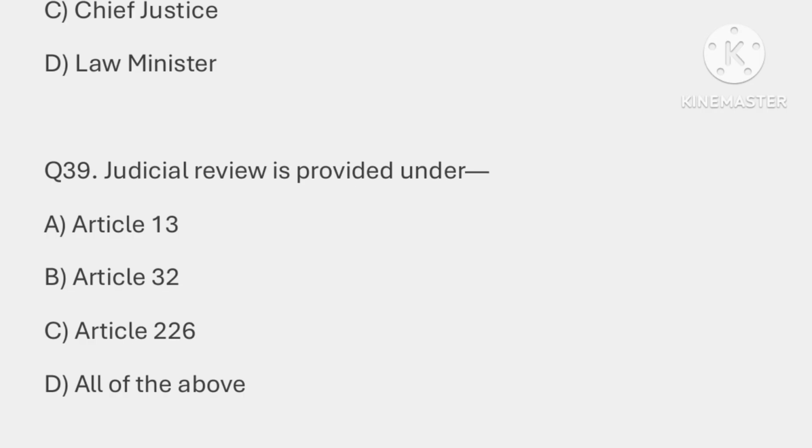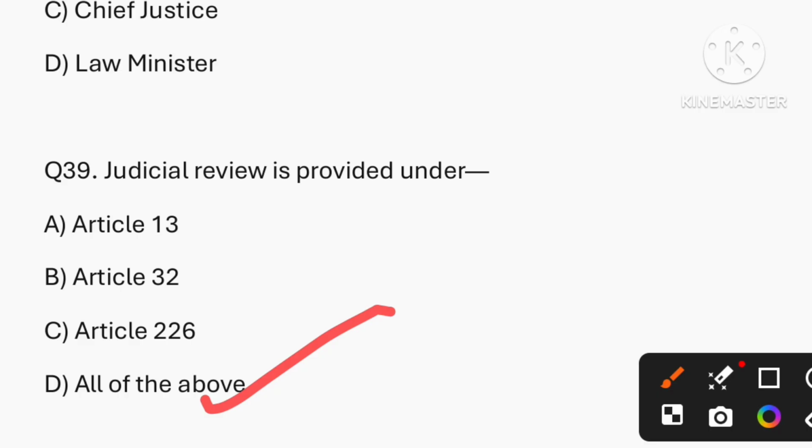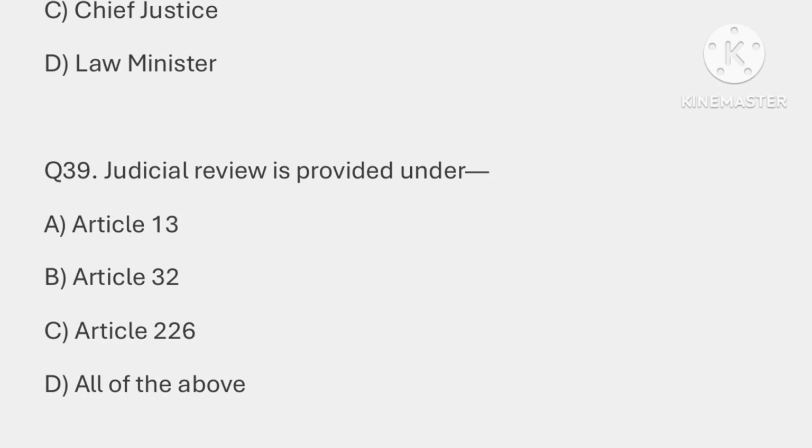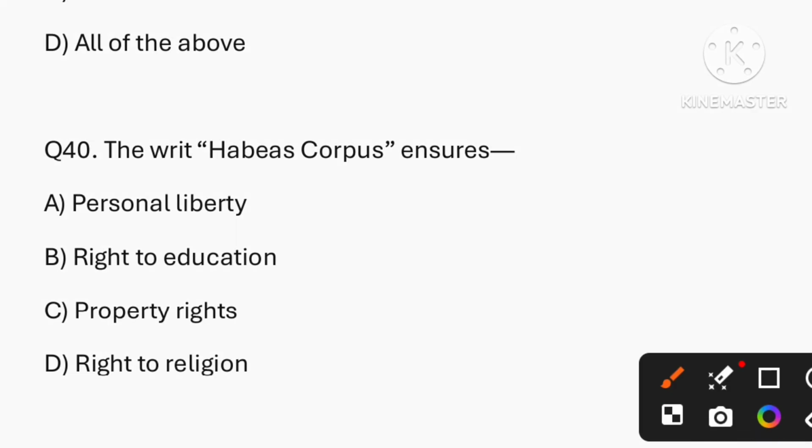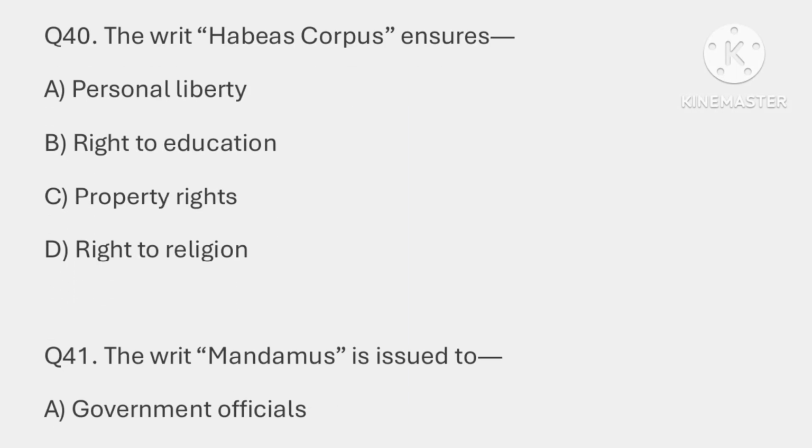Question number 39. Judicial review is provided under which article? So the correct answer is option D, that is all of the articles: Article 13, 32 and 226. Question number 40. The writ habeas corpus ensures, so the correct answer is option A, that is it ensures personal liberty.